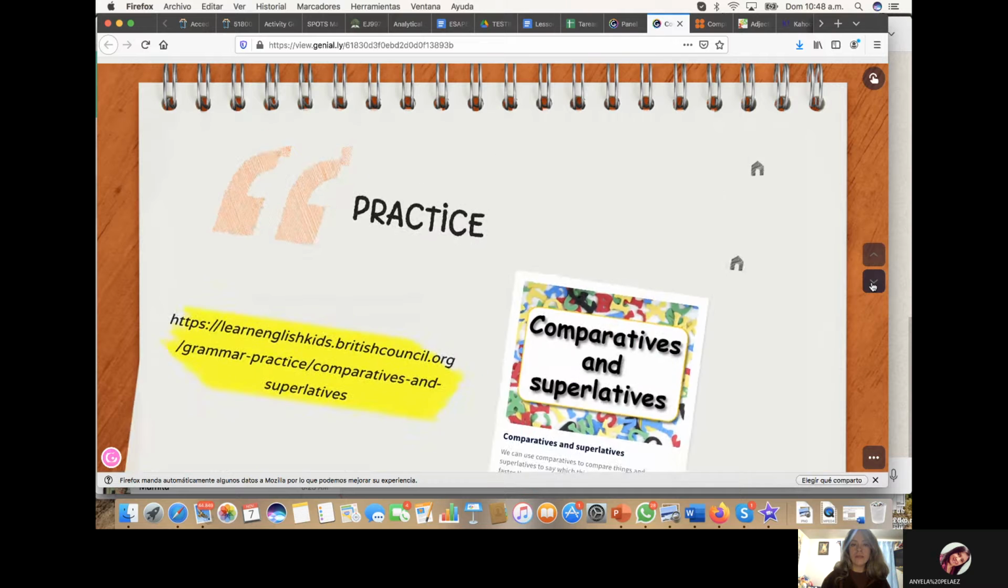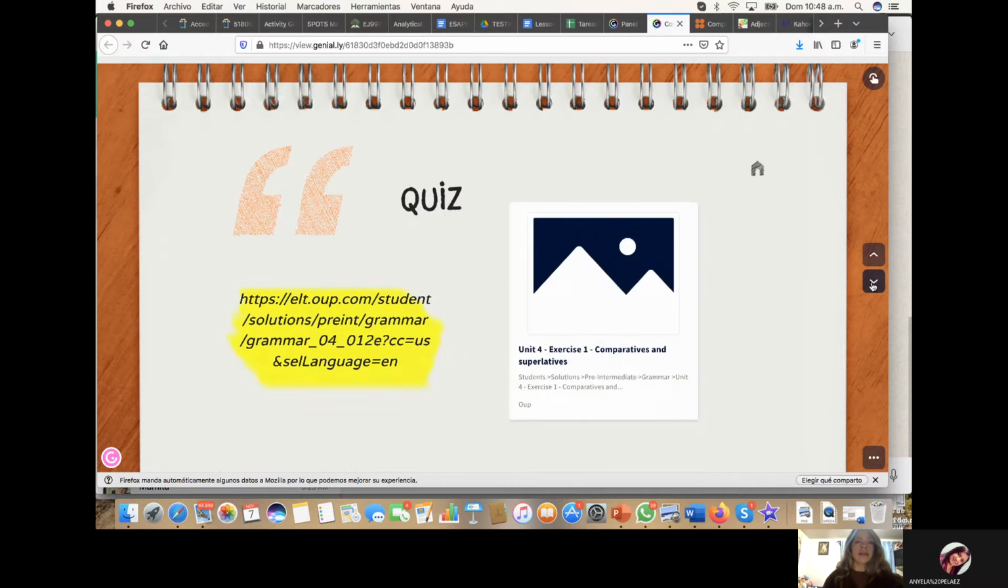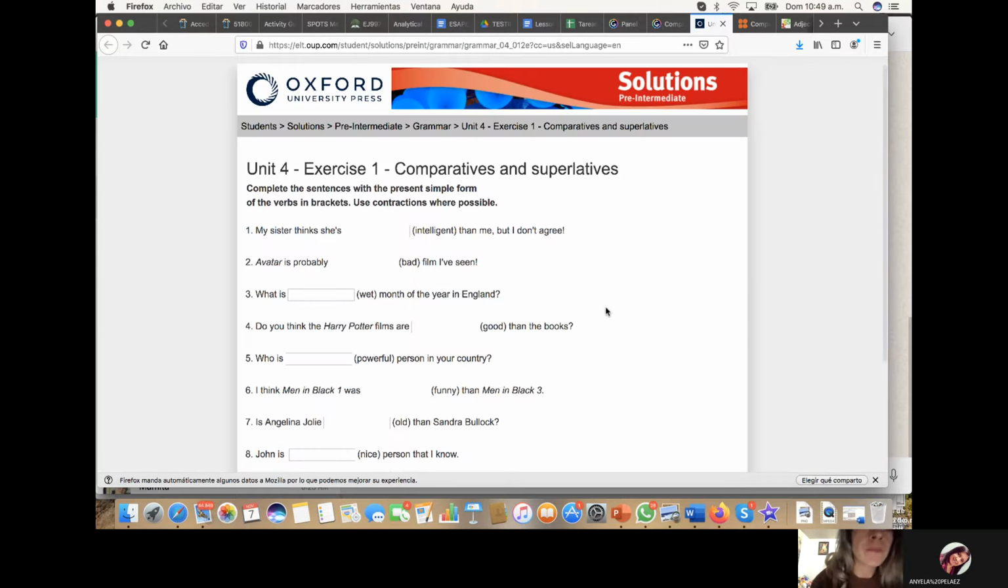And now we have the quiz. This is the last part of our lesson. So let's do it. Here we have to type in the correct answer. Remember, I'm going to give you some advice. You have to pay attention to this: if it's going to be a comparison, we are going to find the word than. So my sister thinks cheese is a comparison.